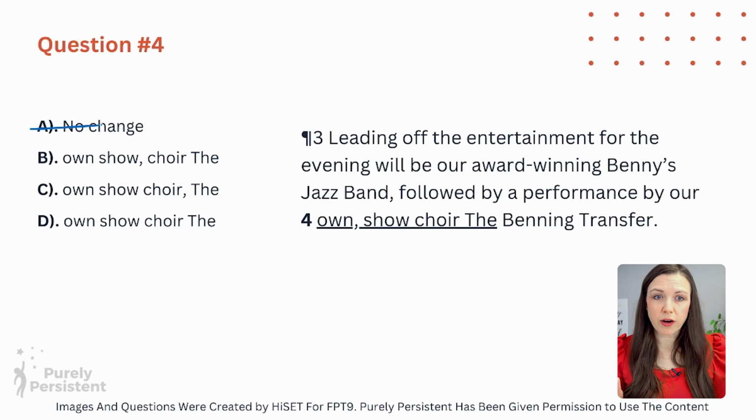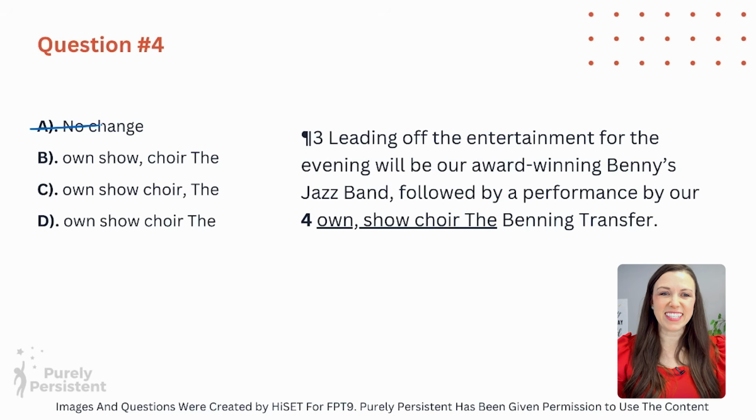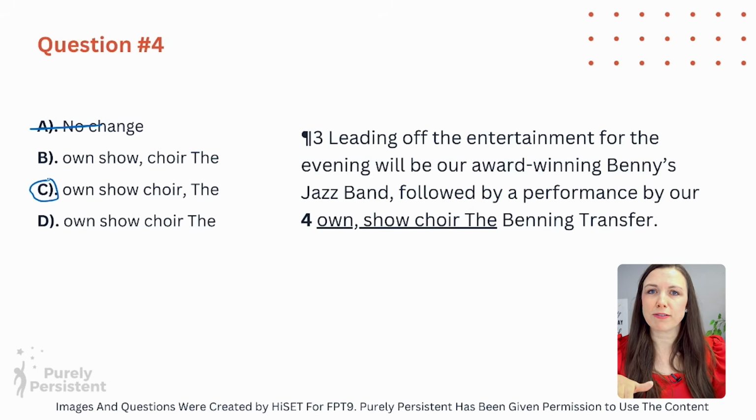You could do that for each of them. But really what we're doing is, I imagine a drum roll. So we're saying, followed by a performance by our own show choir. Drum roll, please. The Benning Transfer, right? That's what we're talking about. So that's why we have the comma: show choir, comma, Benning Transfer. It lets us know, in case you don't know who the show choir is, it's the Benning Transfer, right? So C is our answer. And it's okay if you exaggerate like me. It just makes it a little bit more fun, right?